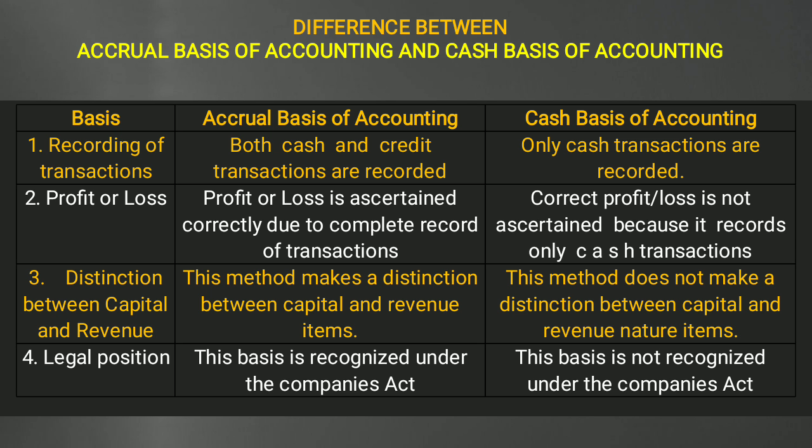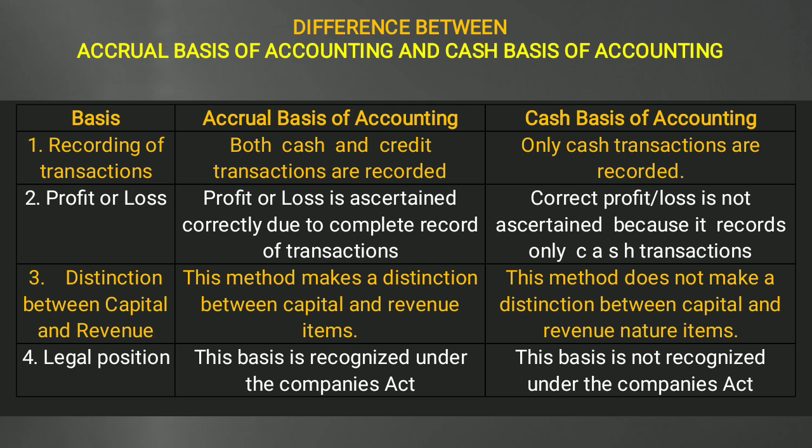First, recording of transactions. In accrual basis of accounting we record all the transactions, cash and credit both, but in the cash basis of accounting we record only cash transactions. Second, on the basis of profit and loss, in accrual basis of accounting we can easily calculate our profit and loss, but in cash basis of accounting calculation of actual profit and loss is not very easy. Because here we record only the cash transactions, and the credit transactions we completely ignore. So net profit and loss can't be calculated in cash basis of accounting.